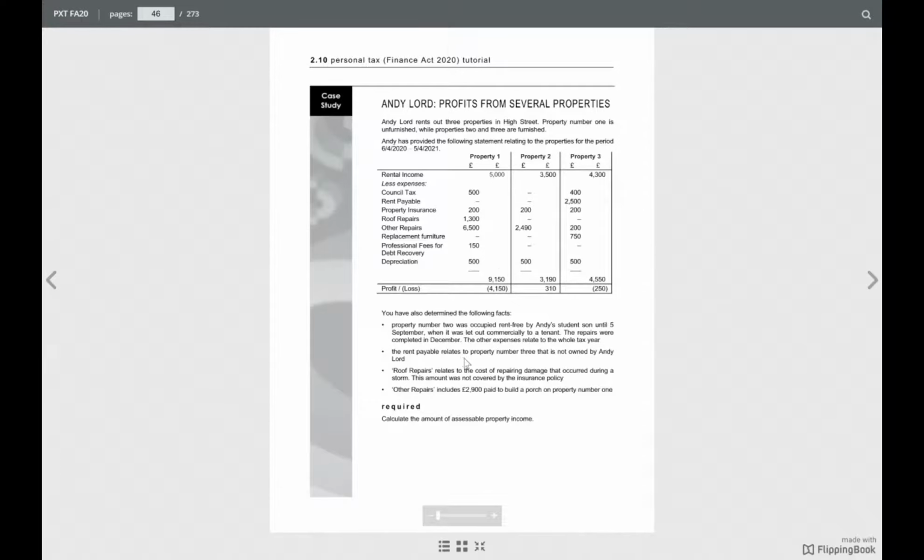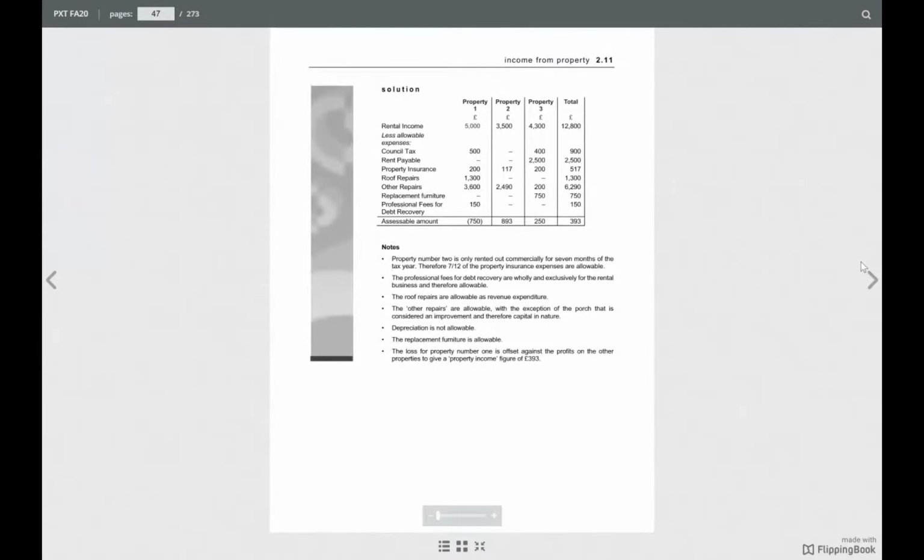He has taken it from somewhere and then let it. So here council tax will be allowed, right? Rent payable allowed, insurance allowed, other repairs allowed, replacement furniture allowed, depreciation not allowed.